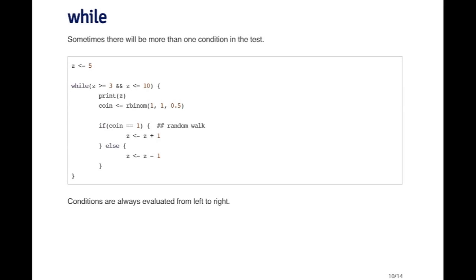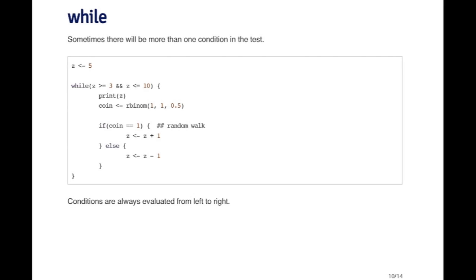So you can test multiple conditions in a while loop or in any type of construct like an if statement, for example, by using the logical operators. So here I've got a variable z, which I initialized to the value 5, and the condition for the while loop is basically while z is greater than or equal to 3 and it's less than or equal to 10. So while it's between the values of 3 and 10, then what I'm going to do is print the value of z.